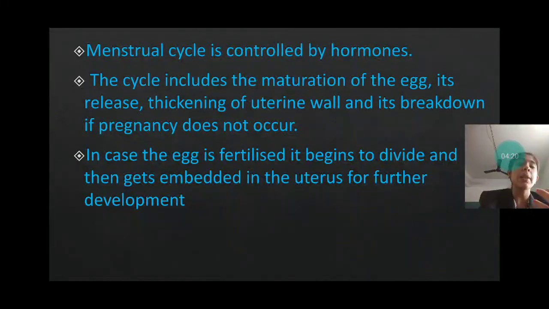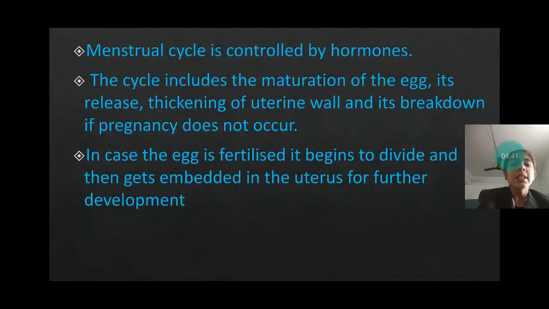Now, how is this menstruation cycle controlled? The menstruation cycle is controlled by the hormones. The hormones are responsible for the menstruation cycle. There is a special kind of hormone in the females which produces this whole cycle.